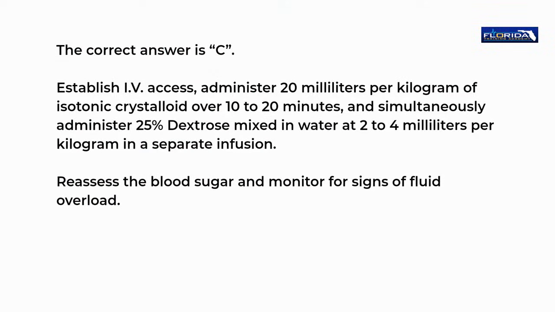Establish IV access, administer 20 ml per kilogram of isotonic crystalloid over 10 to 20 minutes, and simultaneously administer 25% dextrose mixed in water at 2 to 4 ml per kilogram in a separate infusion. Reassess the blood sugar and monitor for signs of fluid overload.